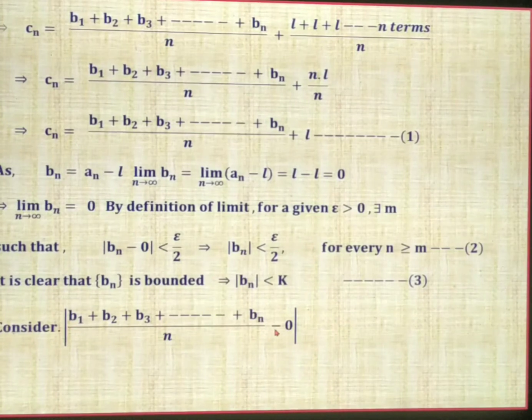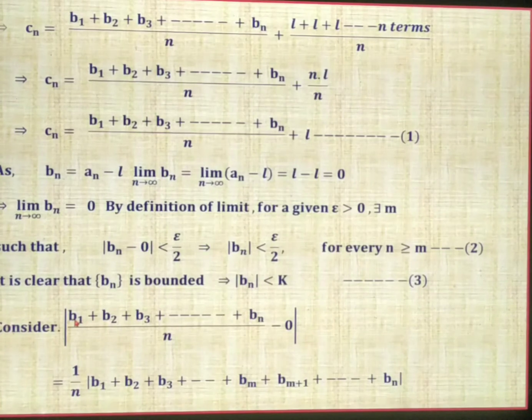For that, in the modulus there is the term (b1 plus b2 plus b3 up to bn) divided by n minus 0. Minus 0 is negligible here. Therefore, we are left with only (b1 plus b2 plus b3 plus up to bn) divided by n. Take 1 by n outside the modulus. And what terms remain here? b1, b2, b3 summed up to bn.